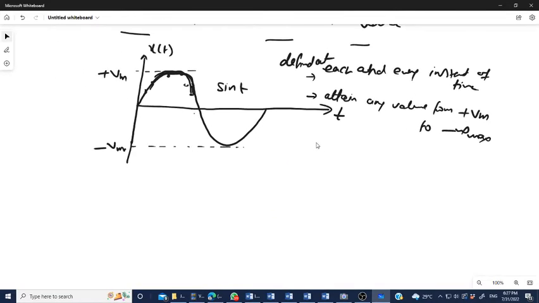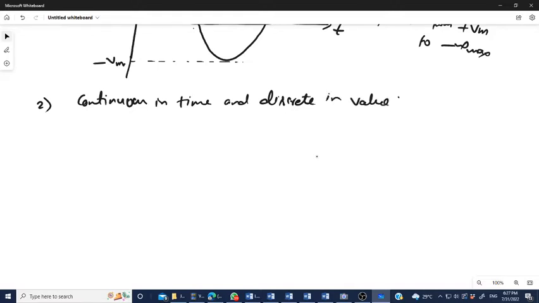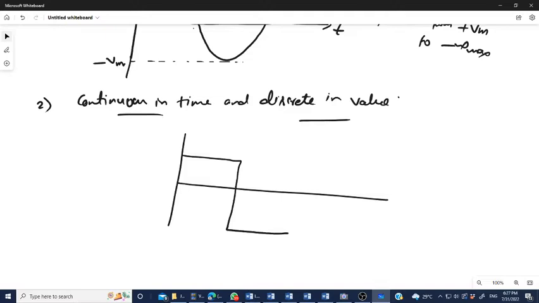Now we come to the second type of signal, that is continuous in time and discrete in value. What is continuous in time and discrete in value? It is very easy. It is nothing but a signal looking like this. Let's say this is x(t), and this is t.